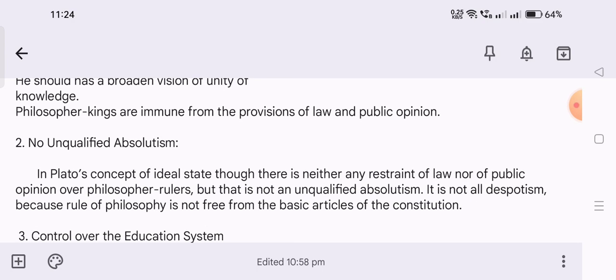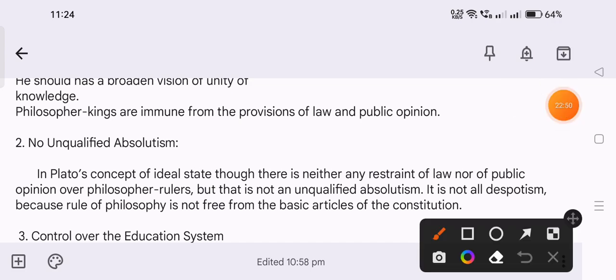And next, the second feature of the ideal state is no unqualified absolutism. Means if a ruler is doing a job in his ideal state, though there is neither any restraint of law nor of public opinion over philosopher rulers, this is not an unqualified absolutism. It is not despotism, because rule of philosophy is not free from the basic articles of the constitution.